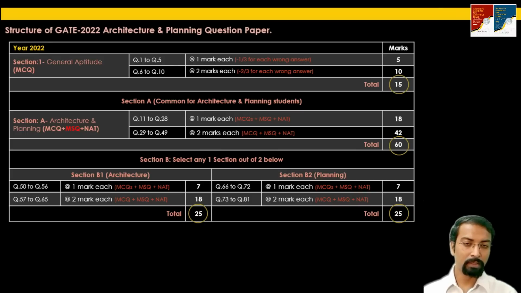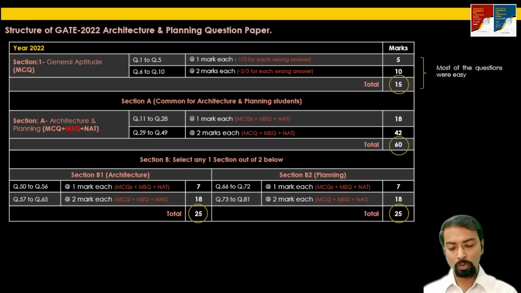So like I said, in the first part, how the candidate could have achieved 82 and 72 marks, if he has selected part B1 and part B2 respectively. As per my analysis, the general aptitude section of GATE 2022 paper was very easy. Most of the questions, I would say all the questions, were very easy. So achieving the entire 15 marks in general aptitude section was very easy.